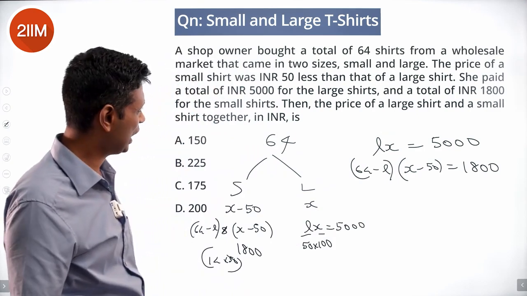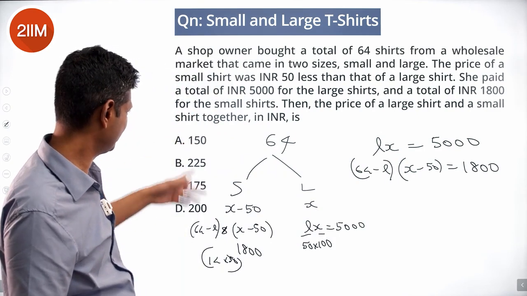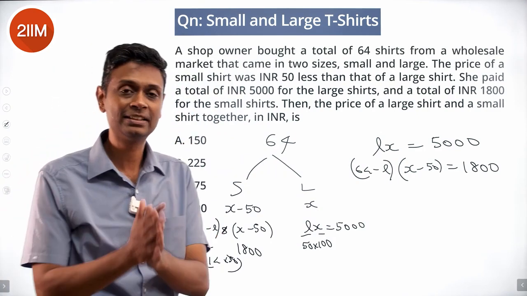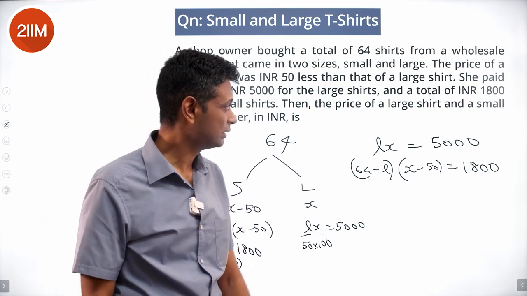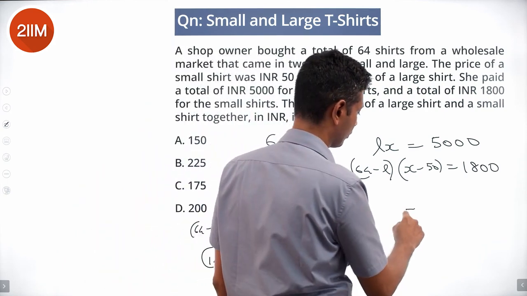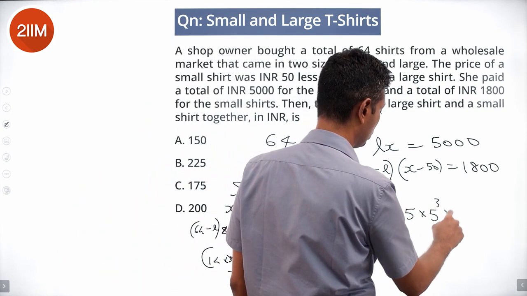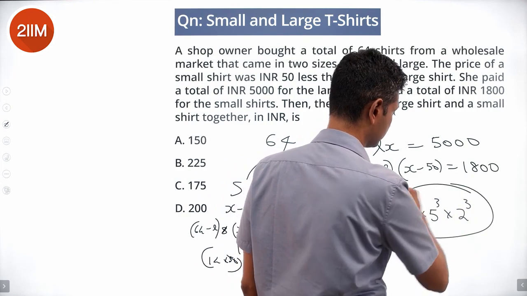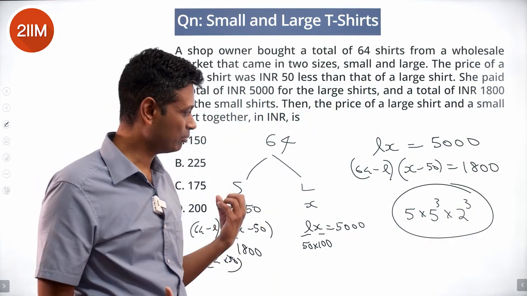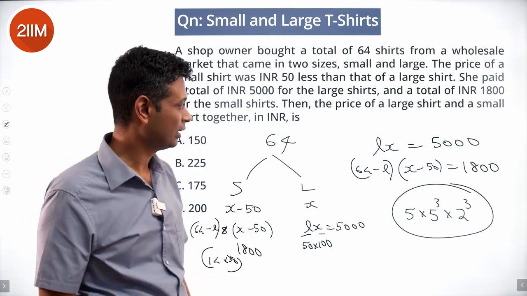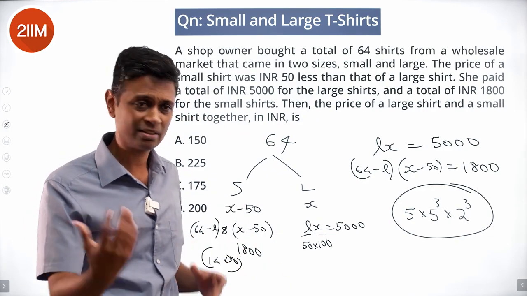But the price of a large shirt and a small shirt together, this is telling us that we're probably looking at integer answers. 5,000 is 5 into 5 cube into 2 cube. So it can be factorized, it's 2 cube into 5 power 4. I'm going to put some parts here, other parts there.